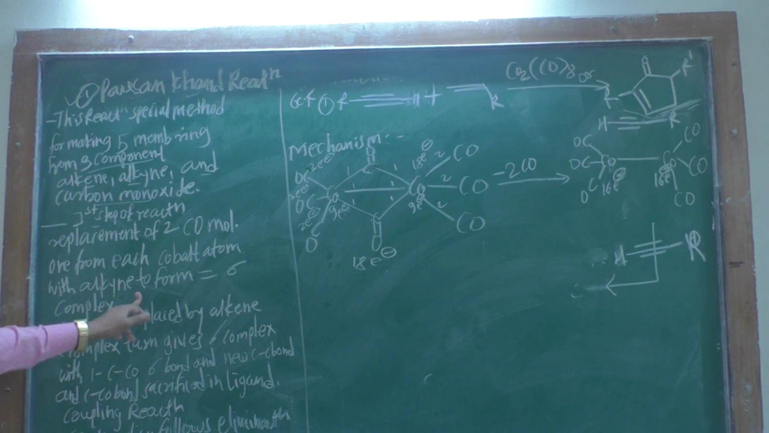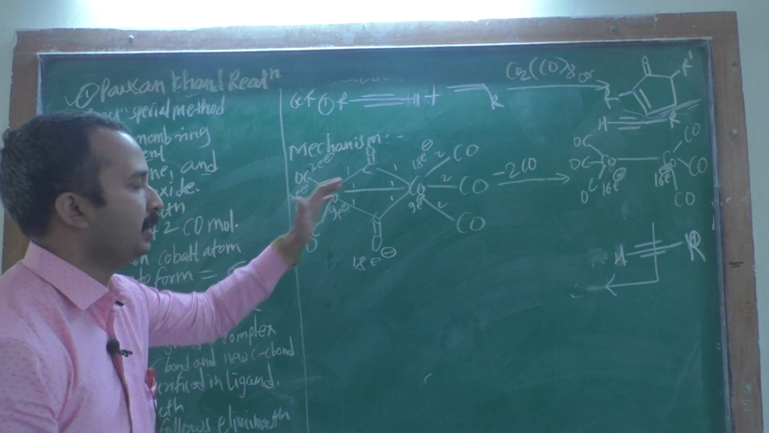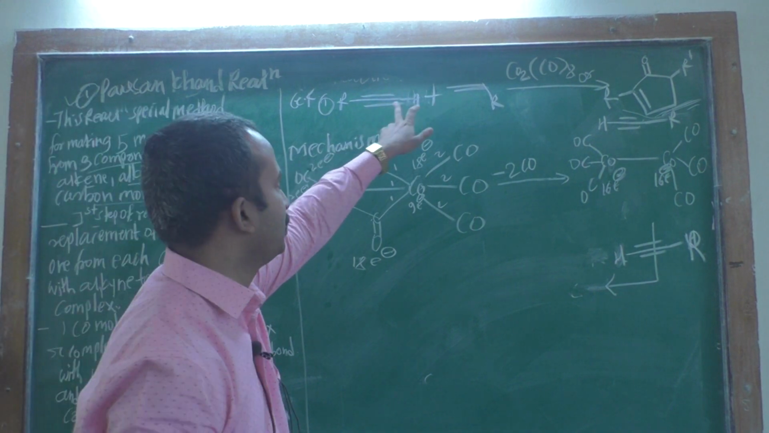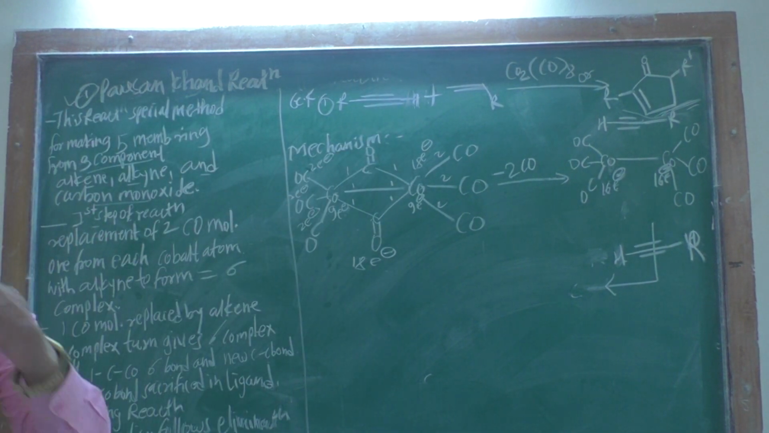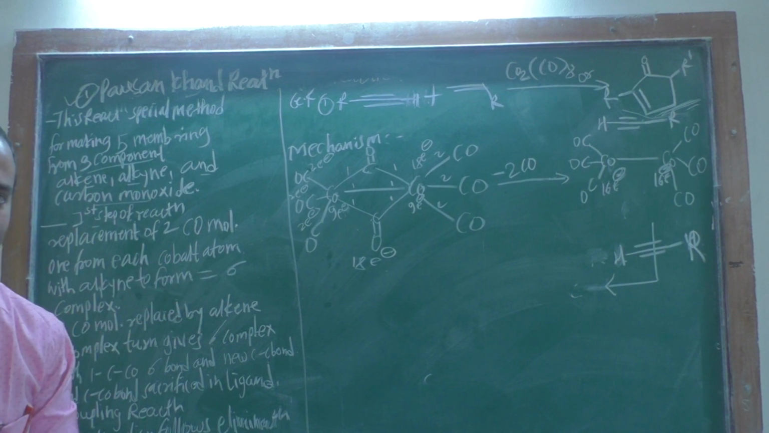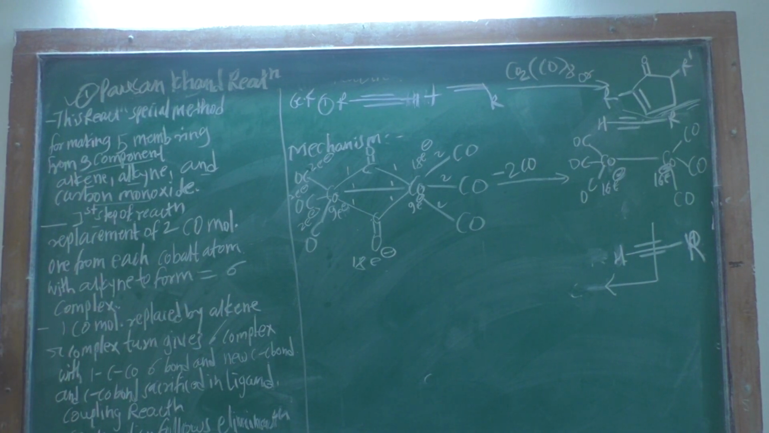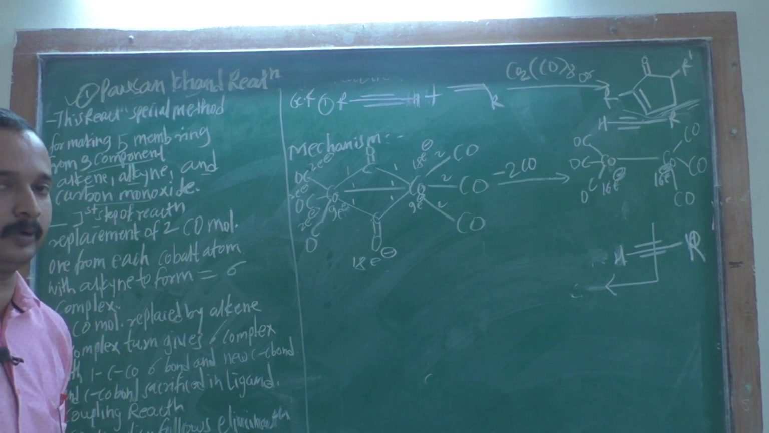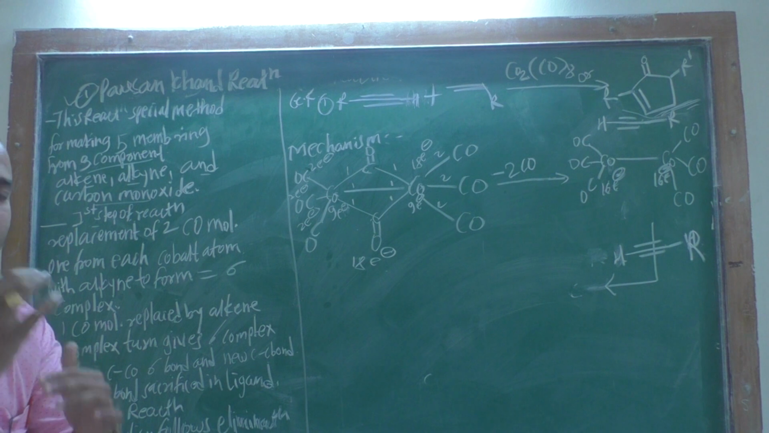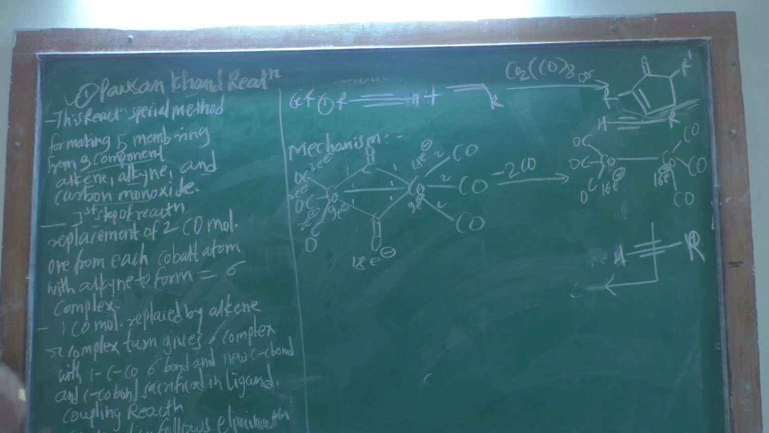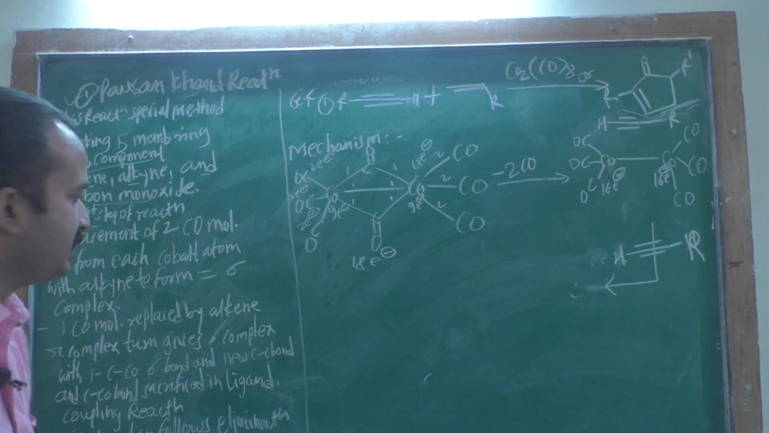And then the alkyne forms a double bond with the cobalt, that is the alkyne component, and this double bond forms the sigma complex. Next, 1 carbon monoxide molecule is replaced by the alkene. You take 1 carbon monoxide and replace it with the alkene group.